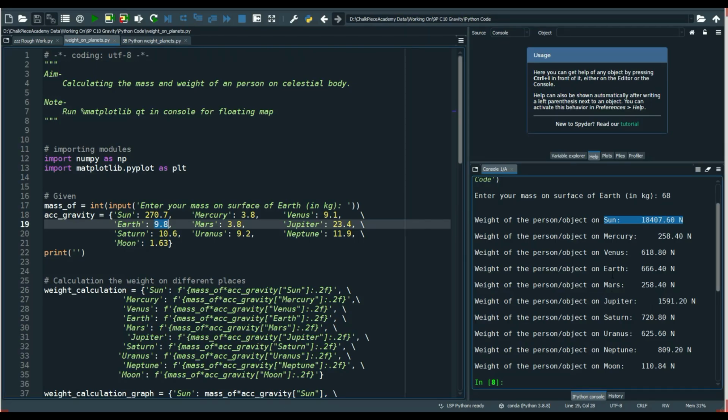That on the surface of the Earth, if we weigh so much, our weight on the Sun will be so much more. On Mars, it's almost half the value. You can see the acceleration due to gravity. If Earth is approximately 10, Mars is 4, less than half. How does this help? On the surface of the Moon, it is actually 1/6 in comparison to that of the Earth. So how will this affect us? Keep this in mind. If Earth's acceleration due to gravity is 10, Mars is 4 and Moon is 2.